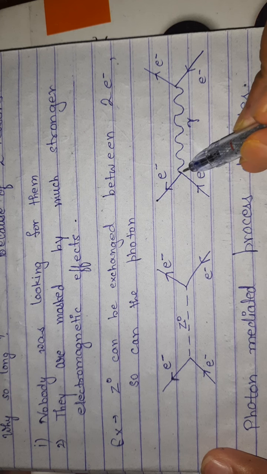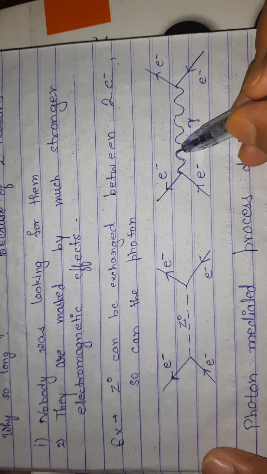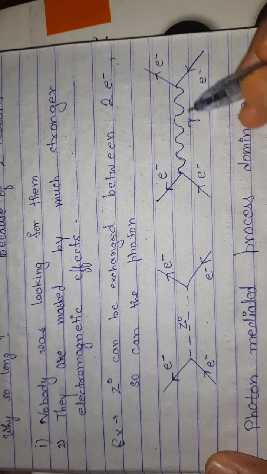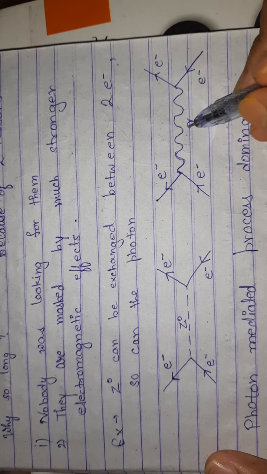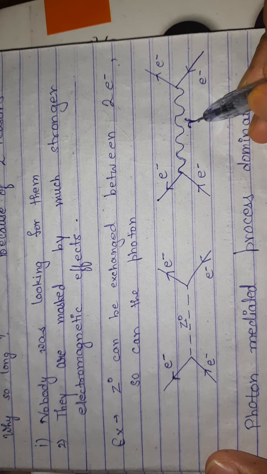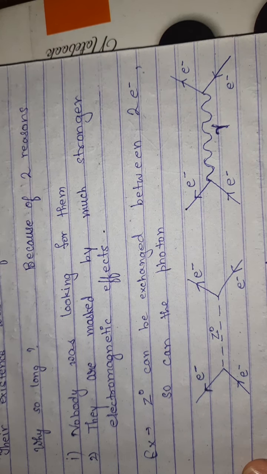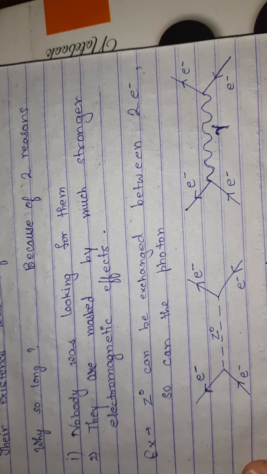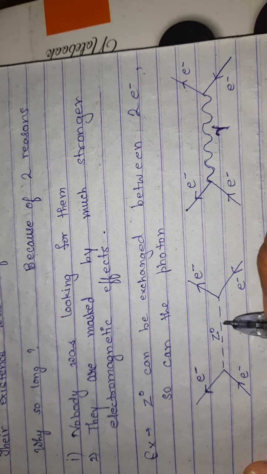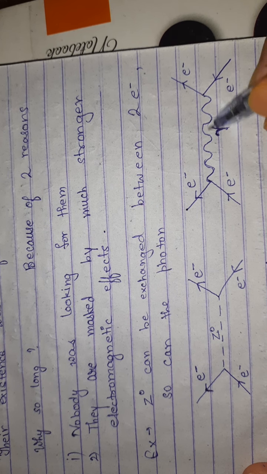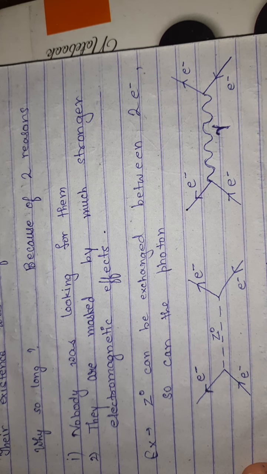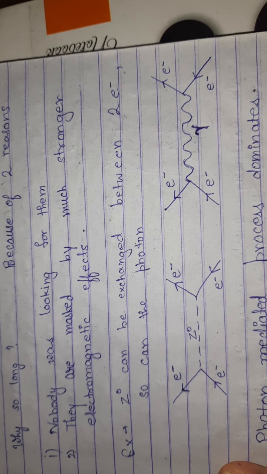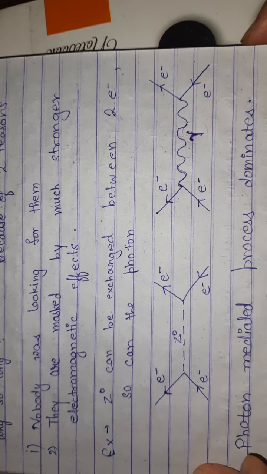But we know that the detection of photon is much easier than Z naught boson. So the photon actually has a larger contribution than Z naught, because we are detecting it much more easily. Now photon-mediated process always dominates.